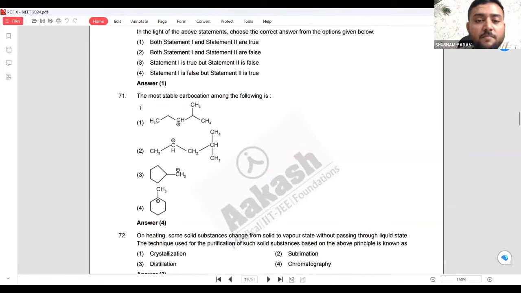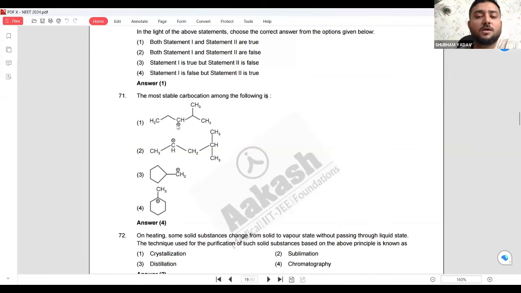This is my favorite question. The most stable carbocation among the following is... Let me see. Okay, so for carbocation what I think and what you must have studied is, what we will see is hyperconjugation. Have you heard about hyperconjugation? Just count how many alpha carbons are there. Sorry, alpha hydrogens are there. In the option in which more alpha hydrogens are there, that will be the answer. That carbocation will be more stable.